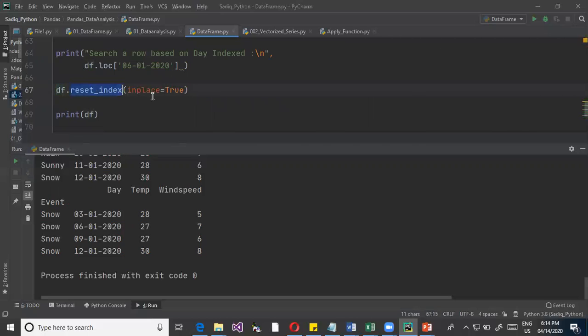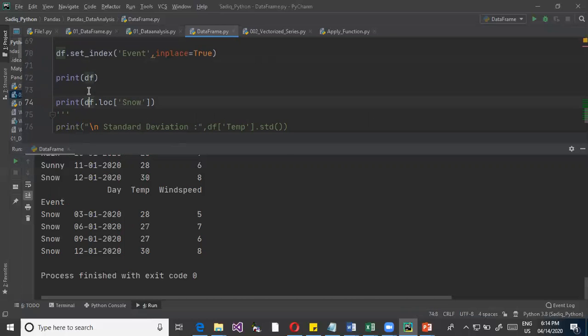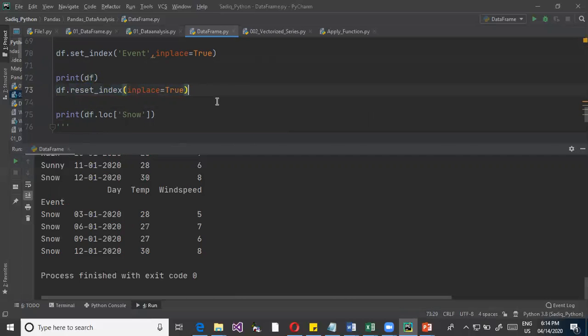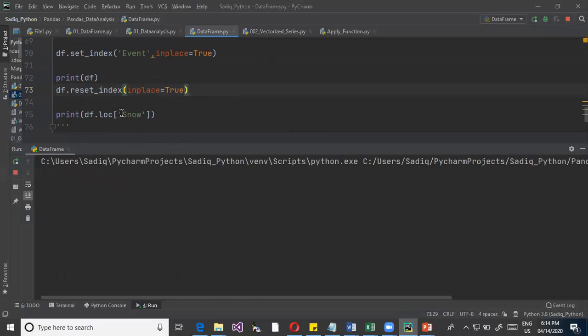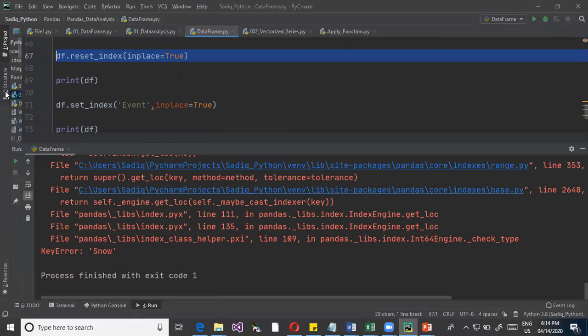DataFrame dot reset_index with inplace equal to True. This is just going to reset the index. Say I have defined this index in place. Just before showing this, I'll try to do a reset here. So now what happens, we are trying to remove this particular index. So now when you say show snow, it doesn't know what is snow, and you'll be getting an error. So reset is like, you want to set back the index. I don't want to use this kind of thing.